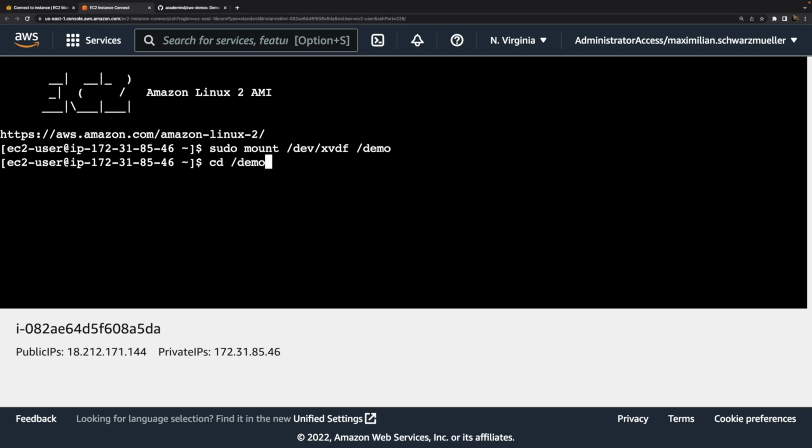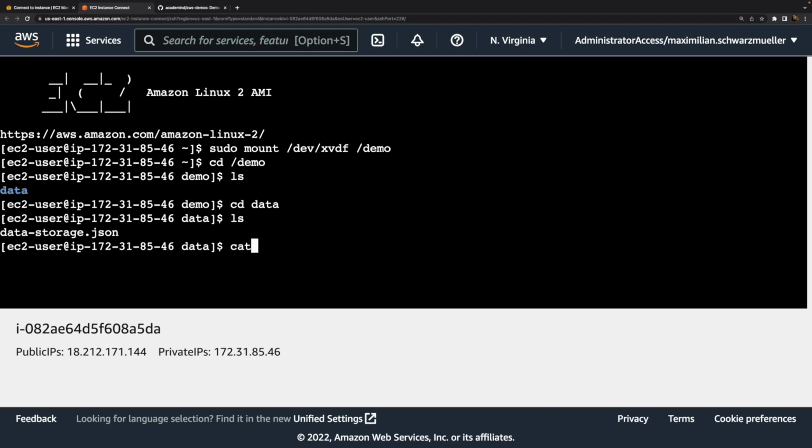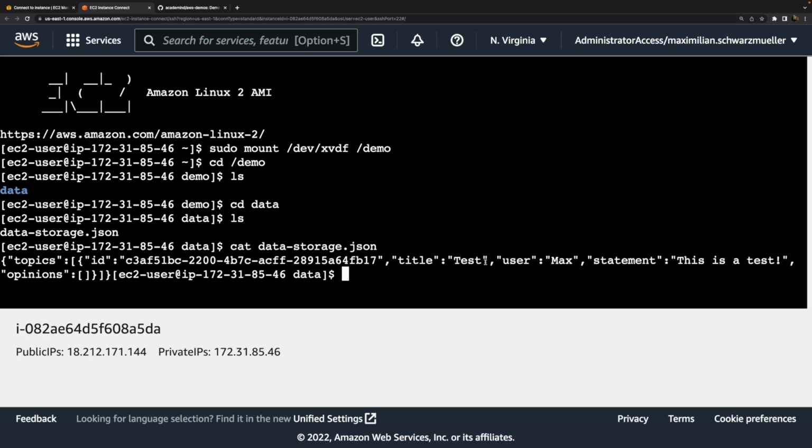If you do this and you navigate into that folder, you see that here we have all the data from before. If I print the content of data storage.json, you also see the data that was written by the website before. So that proves that the data is still there because it was on that volume all the time, and that volume was never erased, even though that's a new instance.